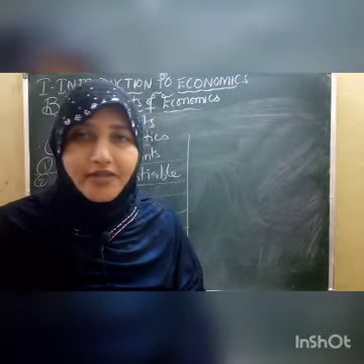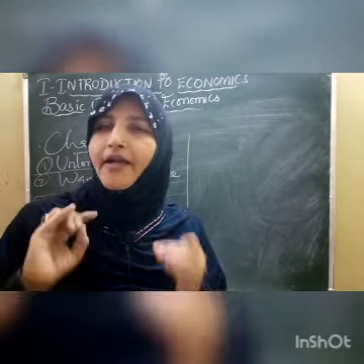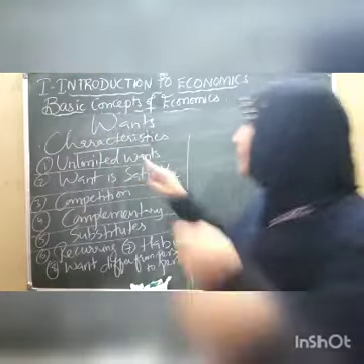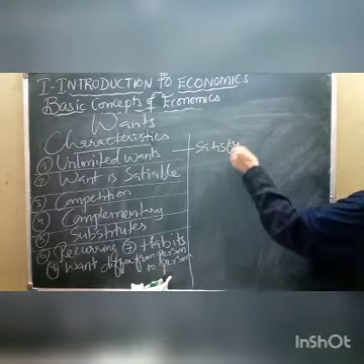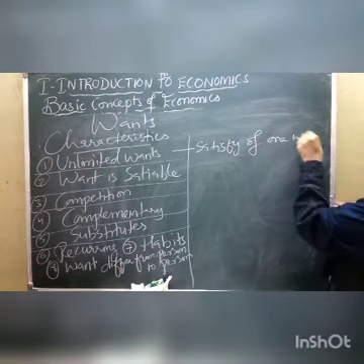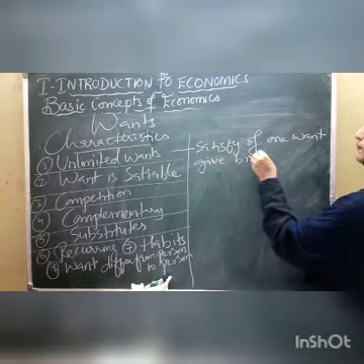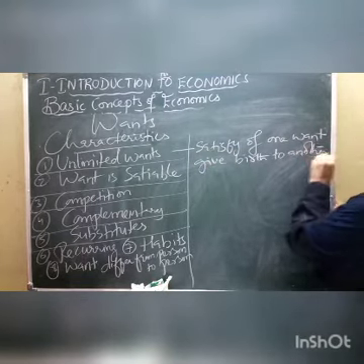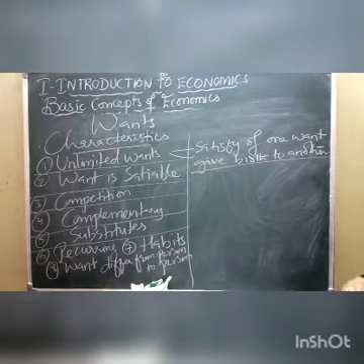So the first characteristic is that wants do not have any limits. Wants are unlimited. Satisfaction of one want gives birth to another want. That is called unlimited want.